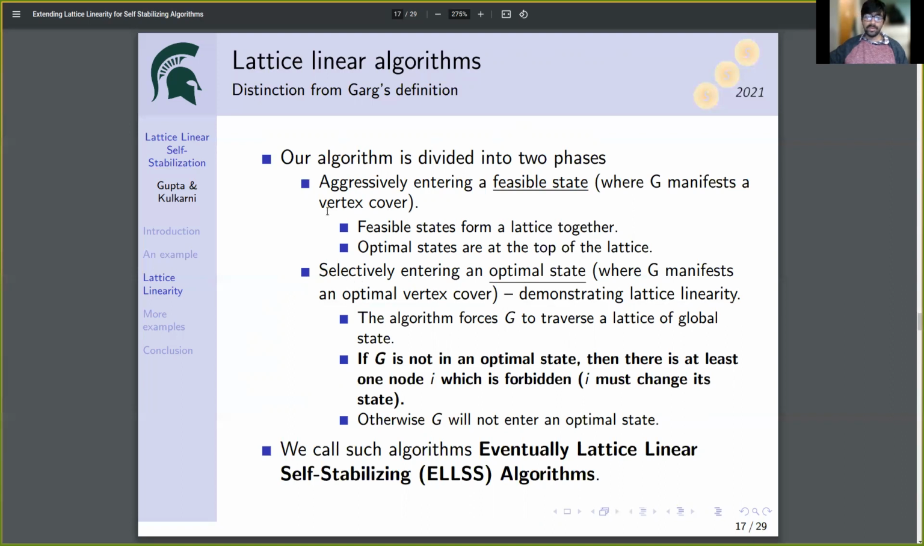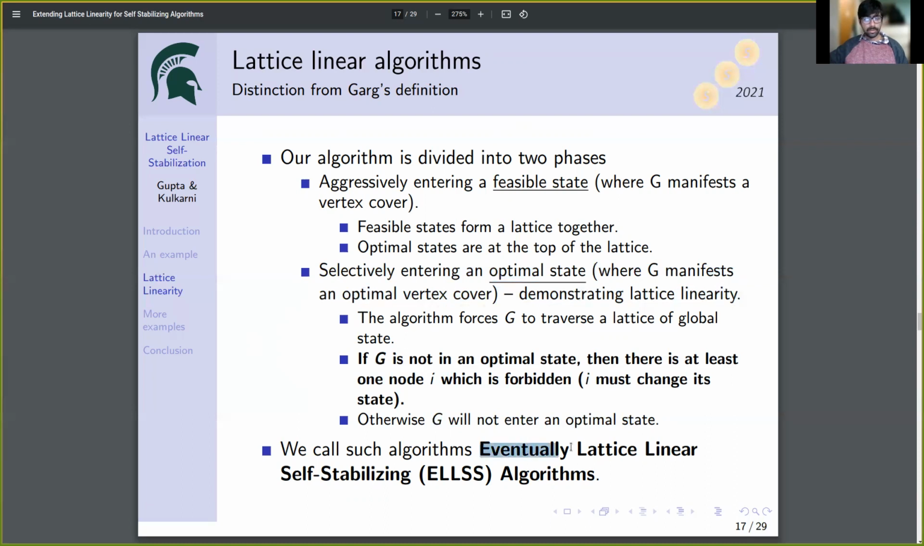And when the graph enters a feasible state, the algorithm starts behaving lattice linearly, where only selective nodes are allowed to leave the vertex cover. Only the forbidden nodes are allowed to leave the vertex cover. Because of such a structure, we have the following observation. If the graph is not in an optimal state, then there must exist at least one node which is forbidden. That node has to change its state in order for G to reach the optimal state. Otherwise, G will never enter an optimal state.